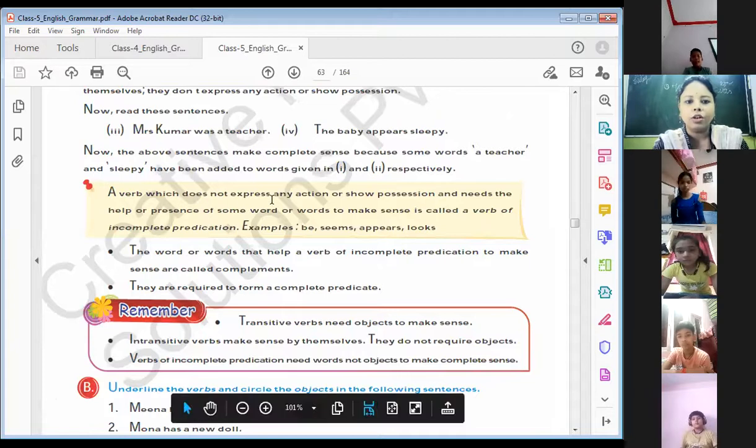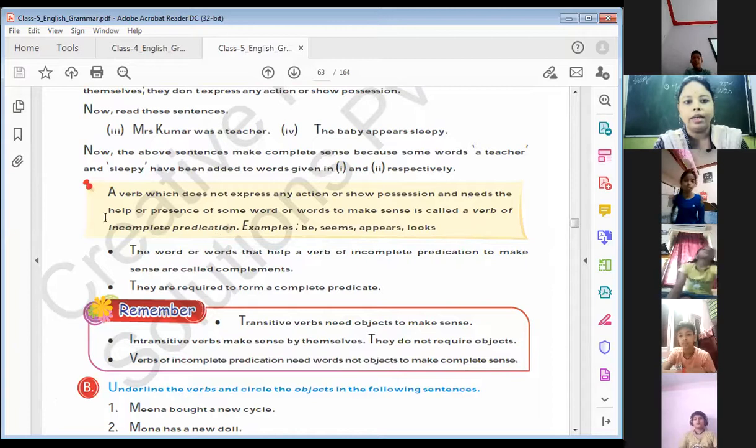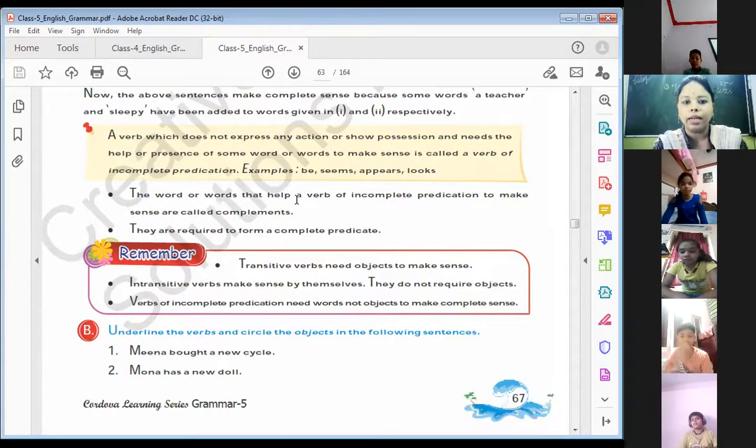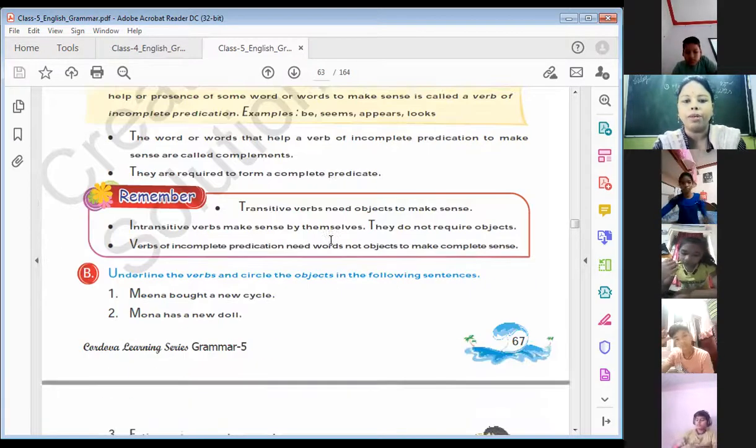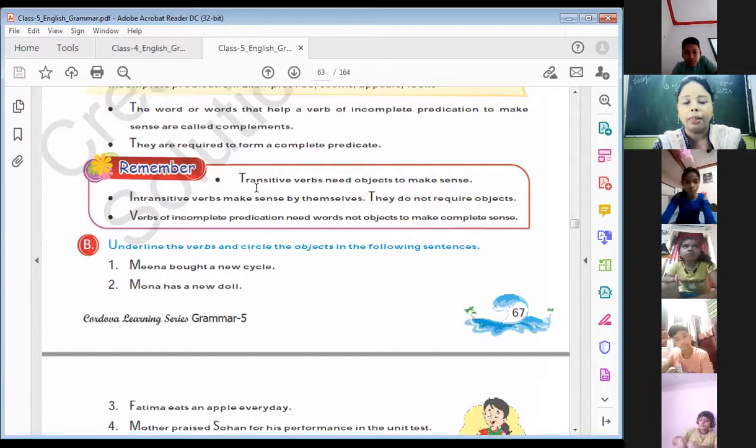The verb which does not express any action or show possession and needs the help of some word or words to make sense is called a verb of incomplete predication. For example: be, seems, appears, looks. The words that help a verb of incomplete predication to make sense are called complements. They are required to form a complete predicate.